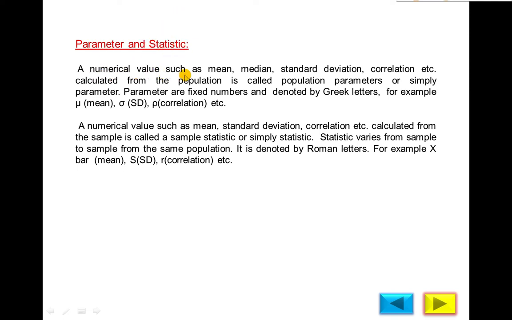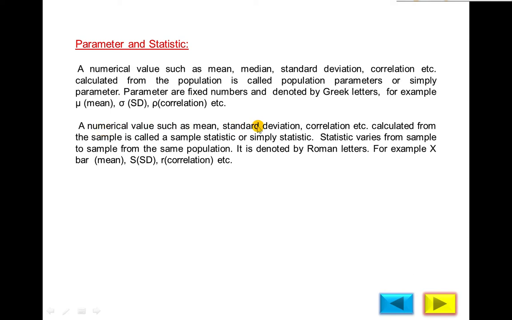A numerical value such as mean, median, standard deviation, correlation, etc. calculated from the population is called a population parameter, or simply a parameter. Parameters are fixed numbers and denoted by Greek letters. For example, mu represents the mean, sigma the standard deviation, rho the correlation. So if you calculate the mean, median, mode, etc. from the total population data, it is called a parameter. And why is this a fixed number? Because if you calculate the mean, standard deviation one time or two times, three times, ten times, the result will always be the same.